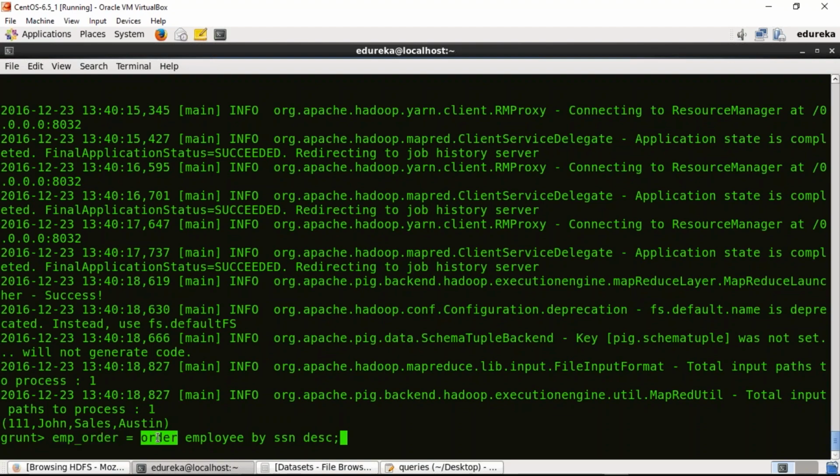Then we'll use the operator order. We'll use the relation employee that we created in the starting on the basis of SSN in descending order. Okay. Simple command, right? I'll press enter. Now we'll dump this relation, that is emp underscore order.